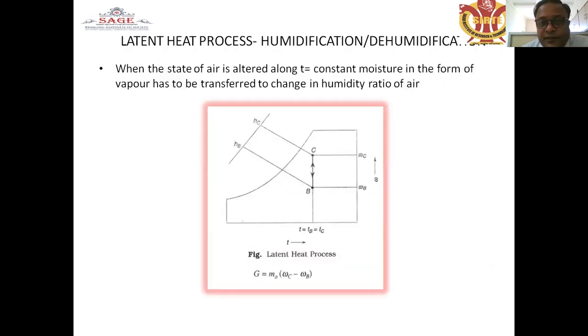Latent heat process, that is humidification and dehumidification. What is the meaning of humidification?